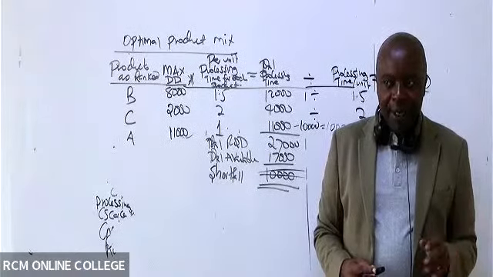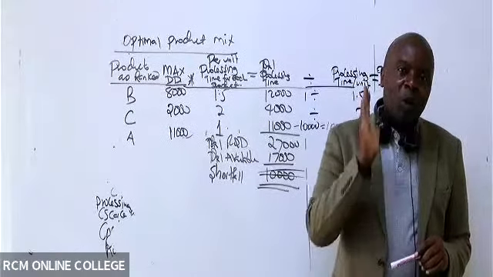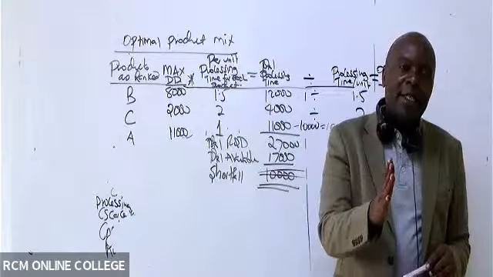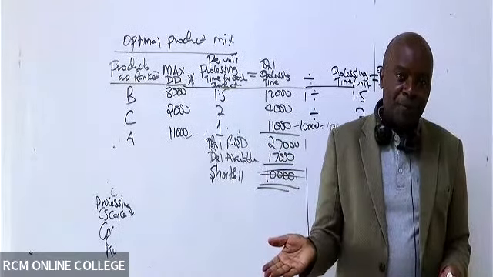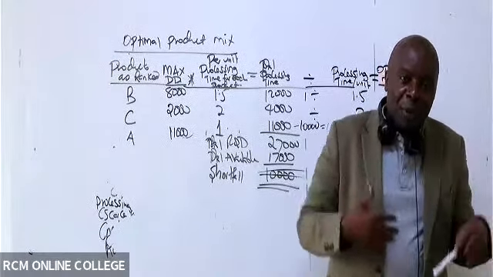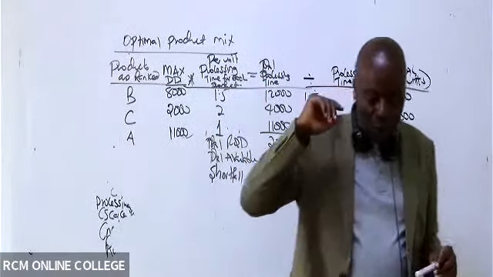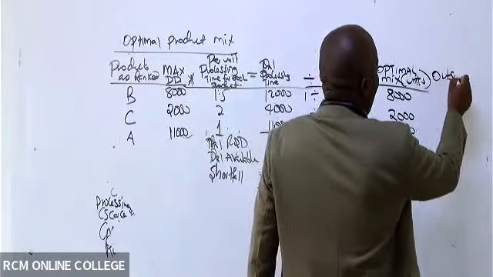So then remember, we don't want to miss anything. After you have told us what you shall produce inside here, they also told us in this case to tell them what we shall outsource. Whatever demand we're not able to meet by our own production, we shall go outside and outsource. So that is normally very easy. So come and create the last column here, outsource.